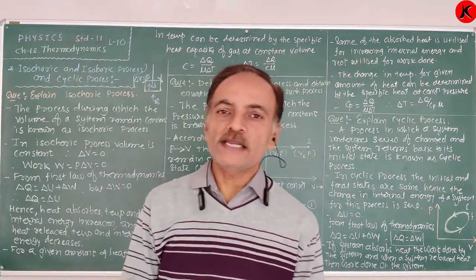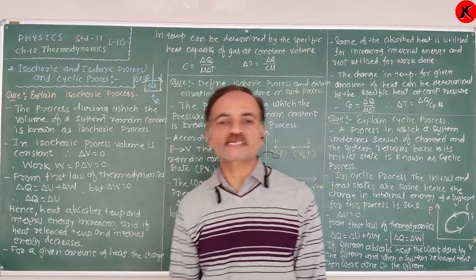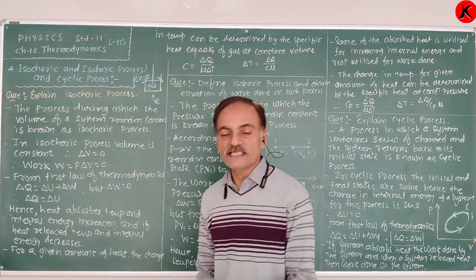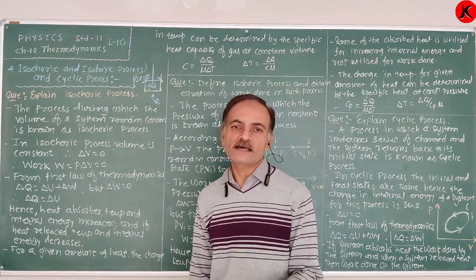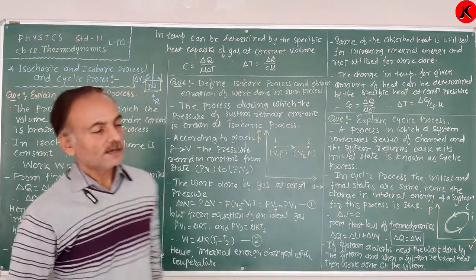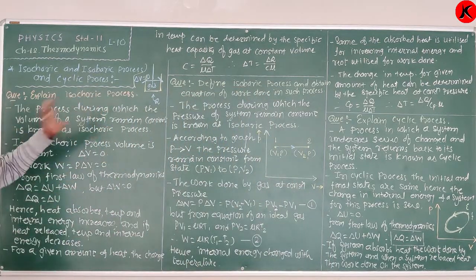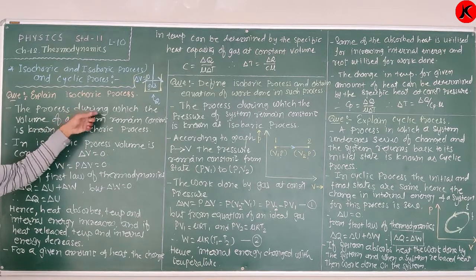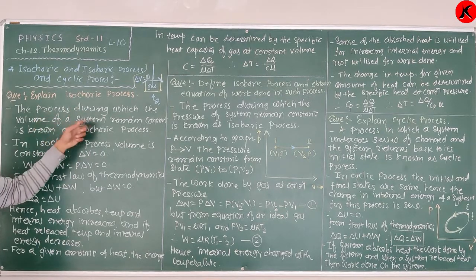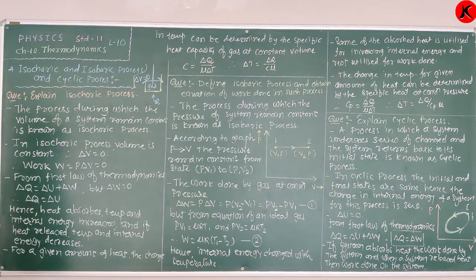If the volume of a system is constant, the system absorbs or releases heat. Now, the definition of the isochoric process: the process during which the volume of a system remains constant is known as the isochoric process.